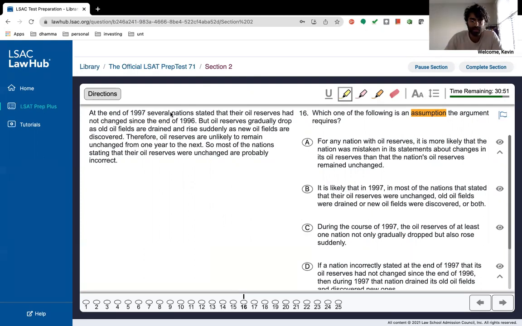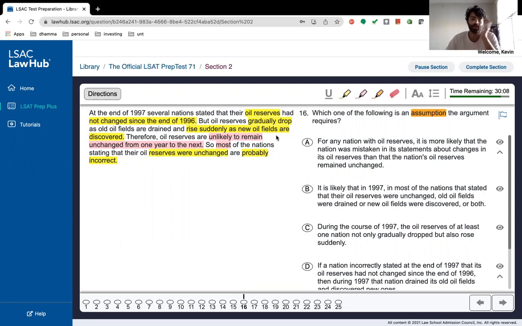So at the end of 1997, several nations stated that their oil reserves had not changed since the end of 1996. But oil reserves gradually drop as oil fields are drained and rise suddenly as new oil fields are discovered. Therefore, oil reserves are unlikely to remain unchanged. So that seems like it's going to be important, unlikely to remain unchanged from one year to the next. So most of the nations stating that their oil reserves were unchanged are probably incorrect. Most of them. So most seems pretty important too. The nations stating their reserves were unchanged.